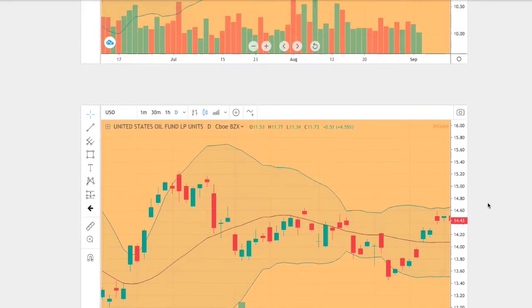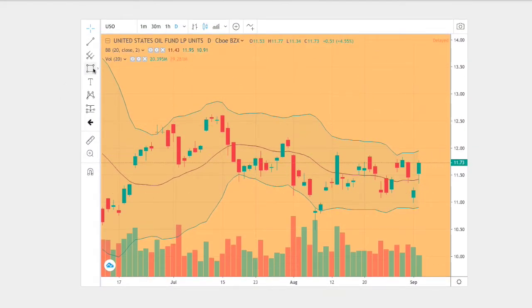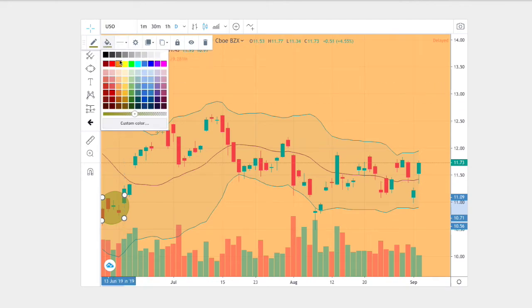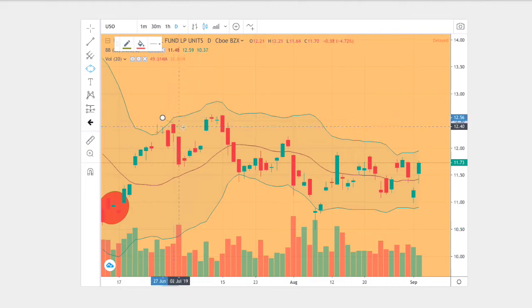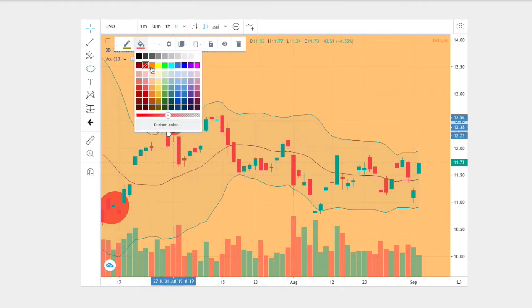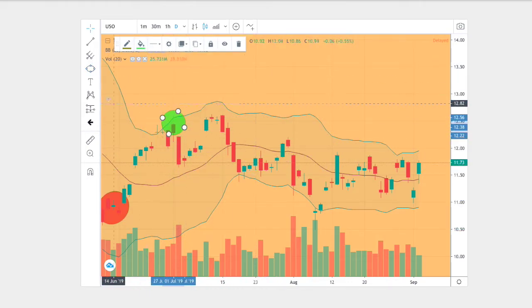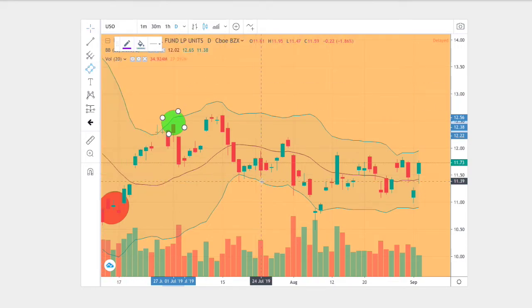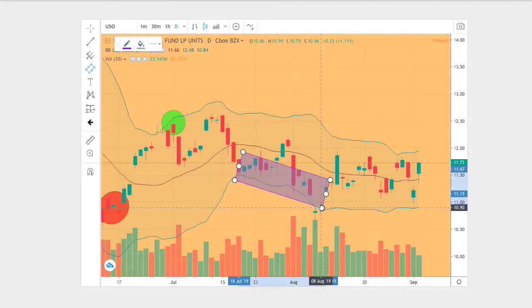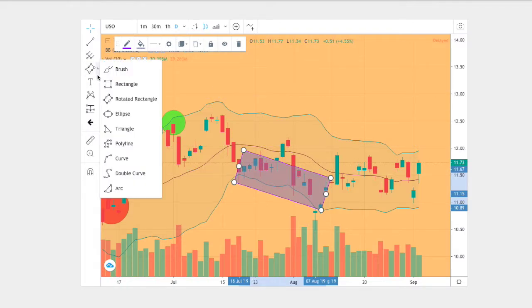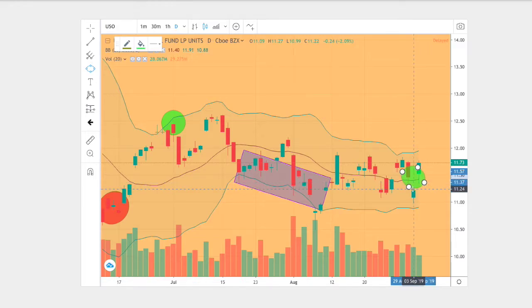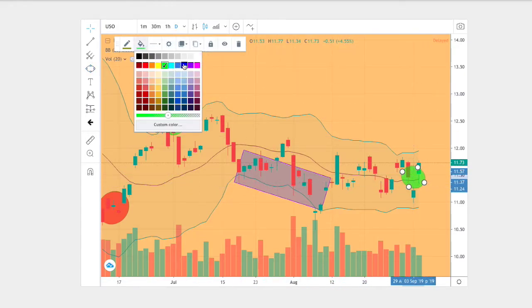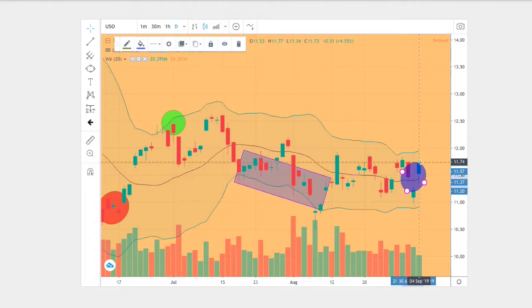So let me point out why these two charts are similar. What we have here in the beginning of the trend, we started off below the middle Bollinger Band, and then we proceeded to touch the upper Bollinger Band right at this instance. And next we see it lose steam and touch the bottom Bollinger Band. So we have this price action here. And then towards the end, we see it revert to mean and have a price slightly above the middle Bollinger Band right towards the end.